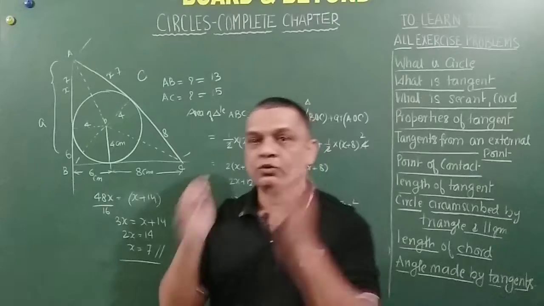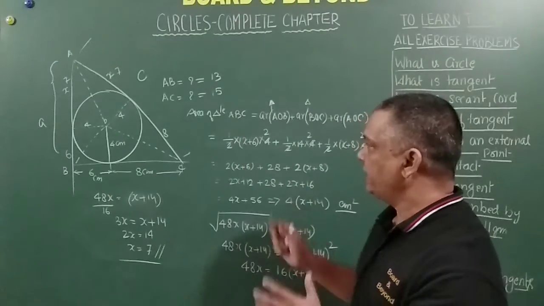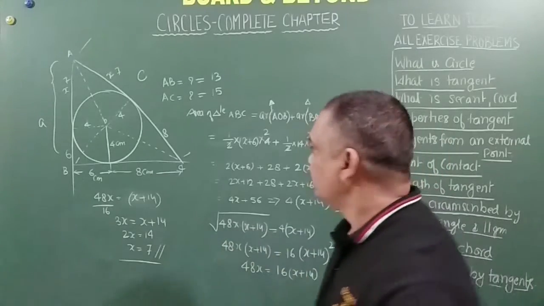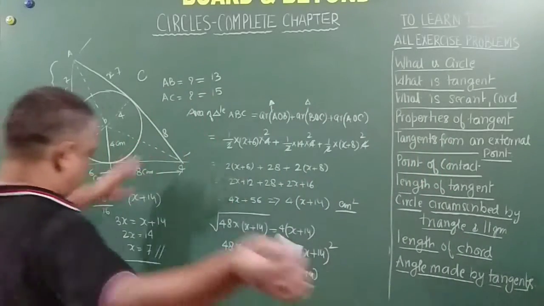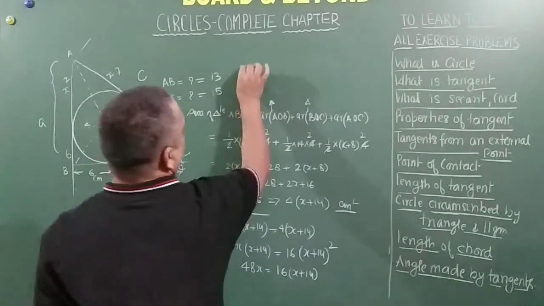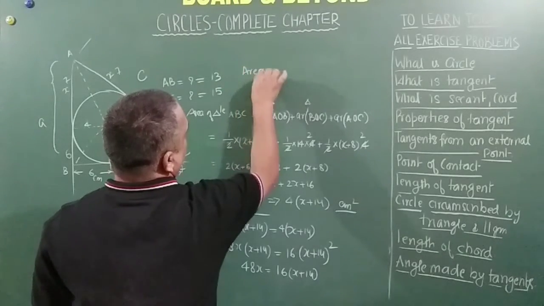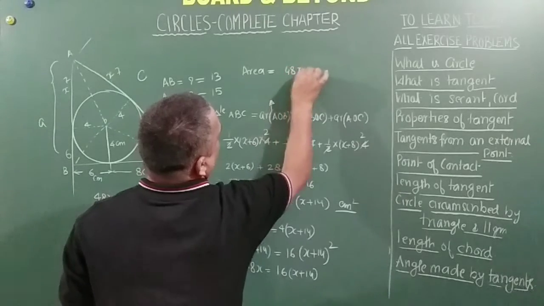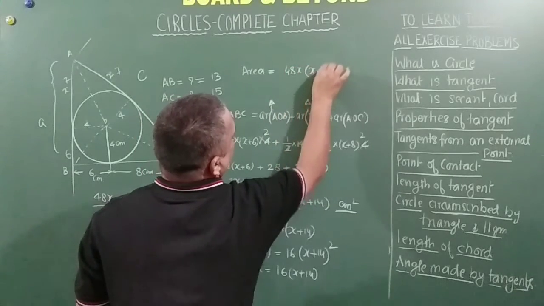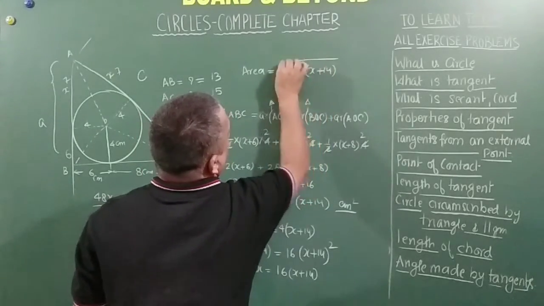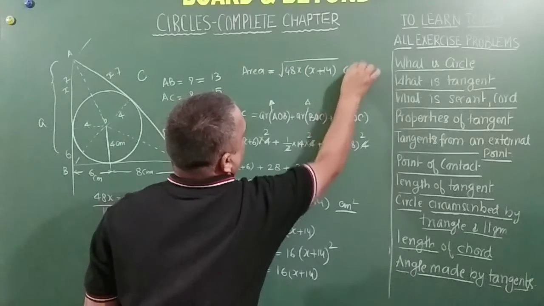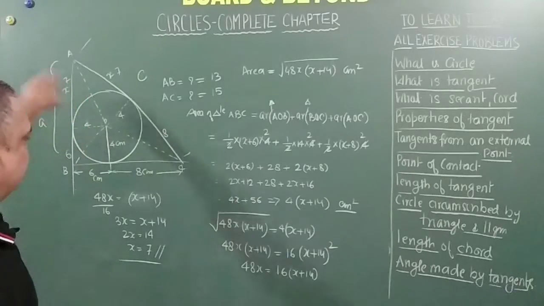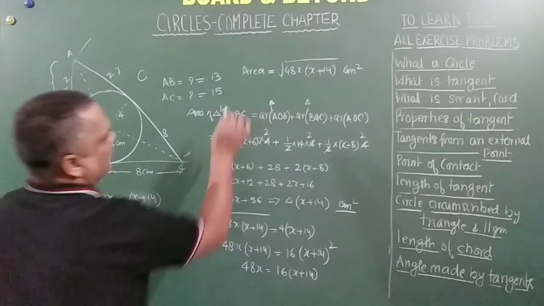So anybody who has got any problem, one second. Area is equal to 48x into (x plus 14) centimeter square, from one method, that is your Heron's formula.